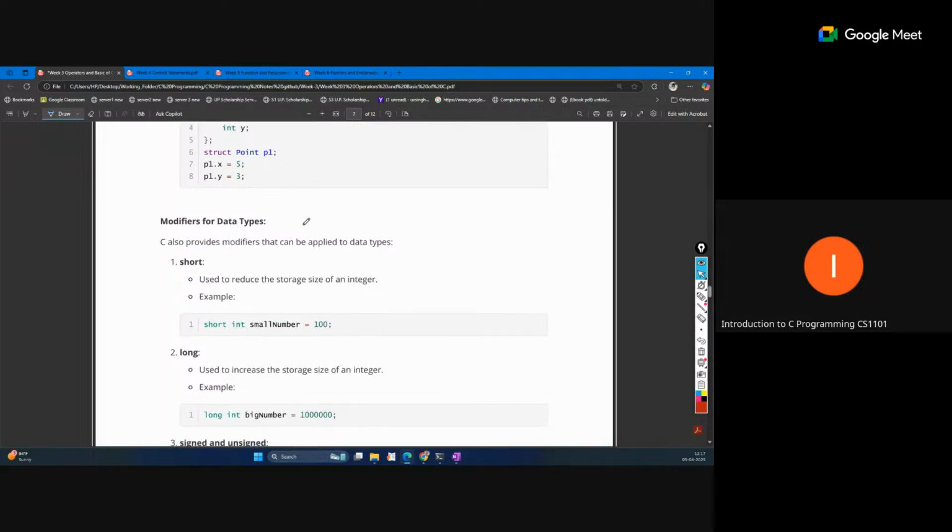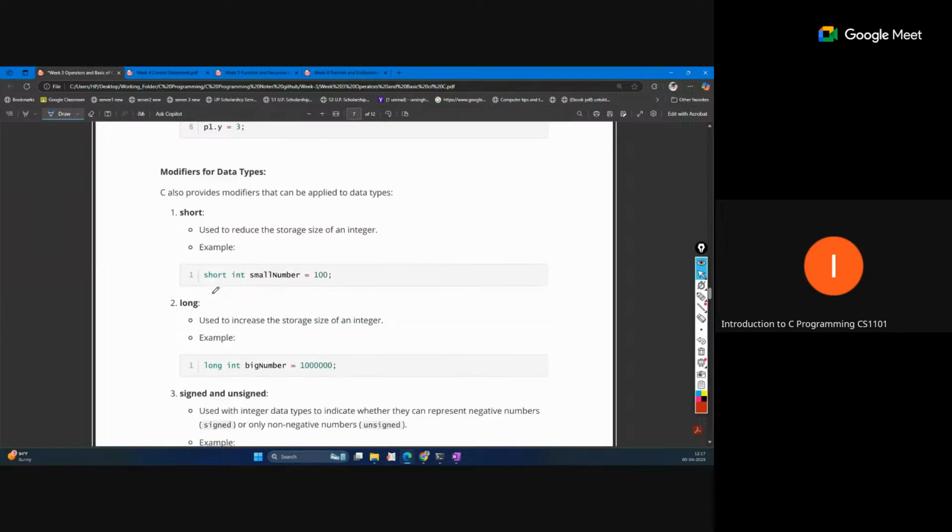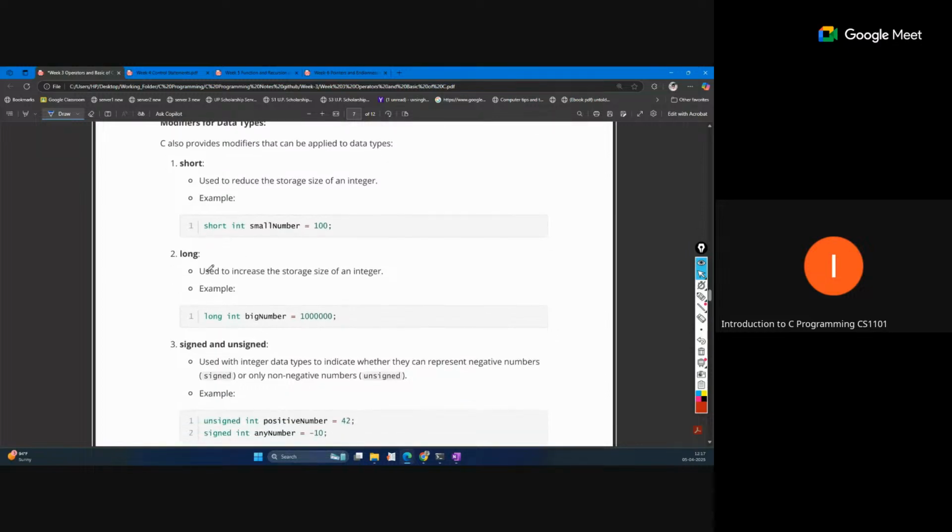And some modifiers are also there in the data type, so that we can increase or decrease the size of the same data, which we have already seen. Short is a form of the integer, like 2 bytes only, so we can store the data in short int. Long, we can increase the size of the integer, so we can write long int.